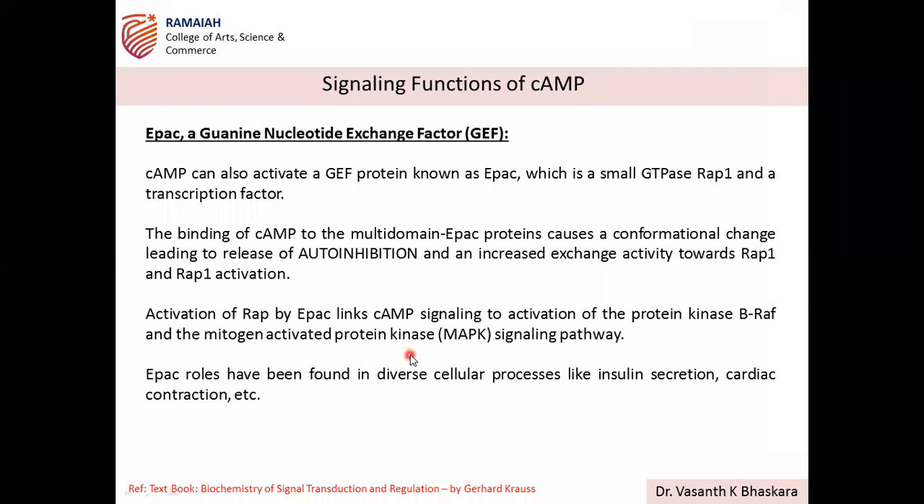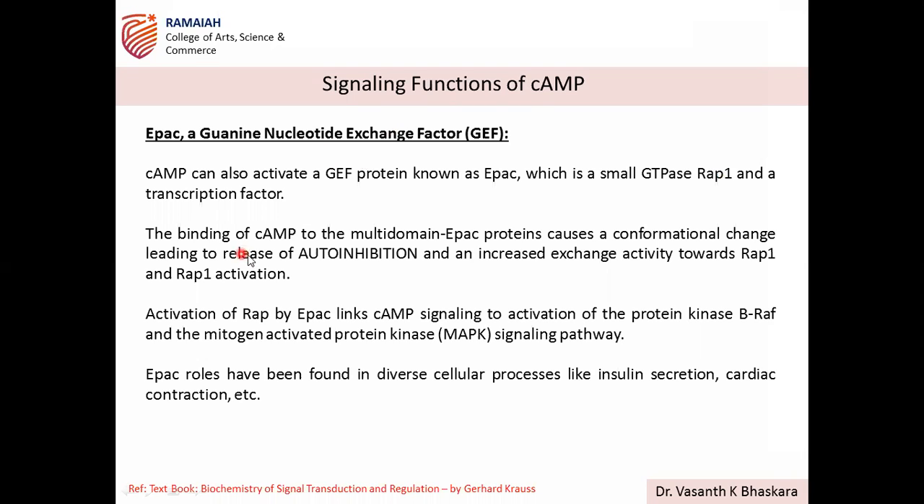Then another one which we discussed is EPAC. So tomorrow you need to tell what is the abbreviation for EPAC. Basically EPAC proteins are guanine nucleotide exchange factors, GEFs. GEFs you know already, right? GEFs are opposed by what other proteins? So GEFs are responsible for what function, you know. So cAMP can also activate these GEF proteins known as EPAC, which act on the small GTPase RAP1.